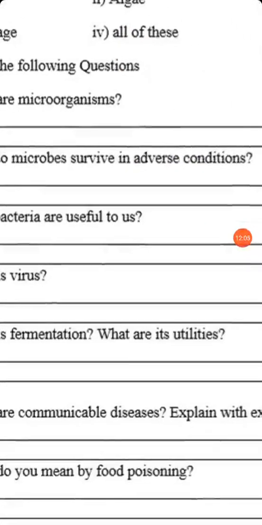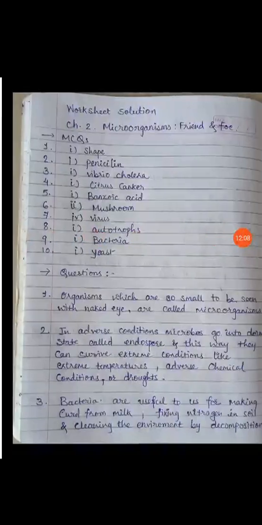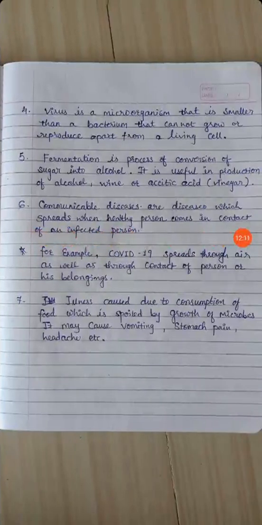Okay, now question number 6. What are communicable diseases? Explain with example. About communicable diseases we learnt. What are communicable diseases, students? Diseases which spread from an infected person to a healthy person when they come into contact with each other. For example, if we talk about COVID-19 these days, if any healthy person unknowingly comes into contact with an infected person, then that healthy person might get that infection. So it is a kind of communicable disease.